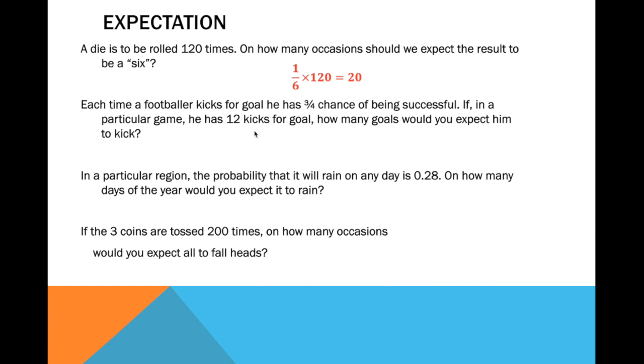What about the next one? Each time a footballer kicks for goal, he has 3/4 chance of being successful. If in a particular game he has 12 kicks for goal, how many goals would you expect him to kick? So this is his probability of being successful. He has a chance of kicking the ball 12 times. So what is the expectation? You are correct. That will be 3/4 times 12, which is equal to 9.